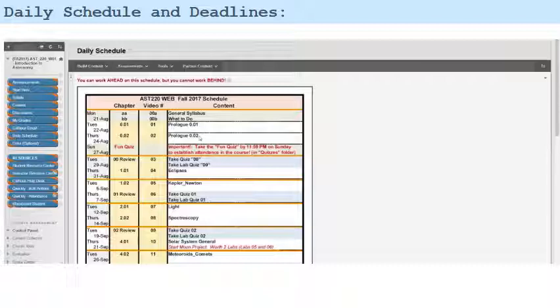You can look at these lectures at any time you wish during the week. You can look at them at 3 a.m. You can work on the questions at 3 a.m. if you wish. The only thing that is set in stone is the actual deadlines for these quizzes. They should be taken by midnight on their deadline date. So this first quiz here would have to be taken by midnight on this Tuesday, and every quiz after that by midnight on their successive date. So that is your guidelines and your deadlines for this course.